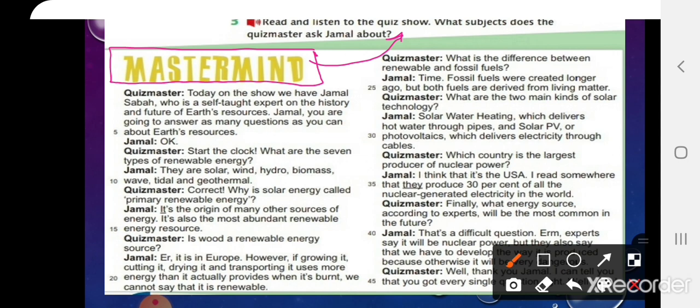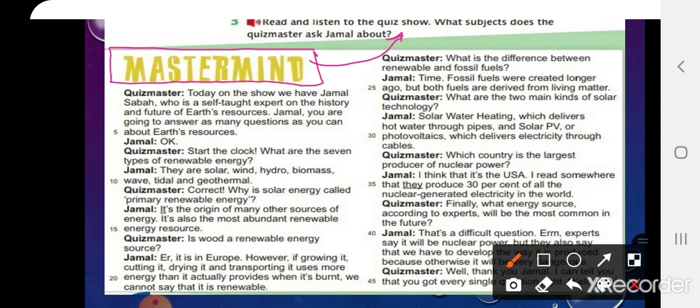Fossil fuels were created longer ago, but both fuels are derived from living matter. What are the 2 main kinds of solar technology? Solar water heating, which delivers hot water through pipes, and solar PV, or photovoltaics, which delivers electricity through cables.